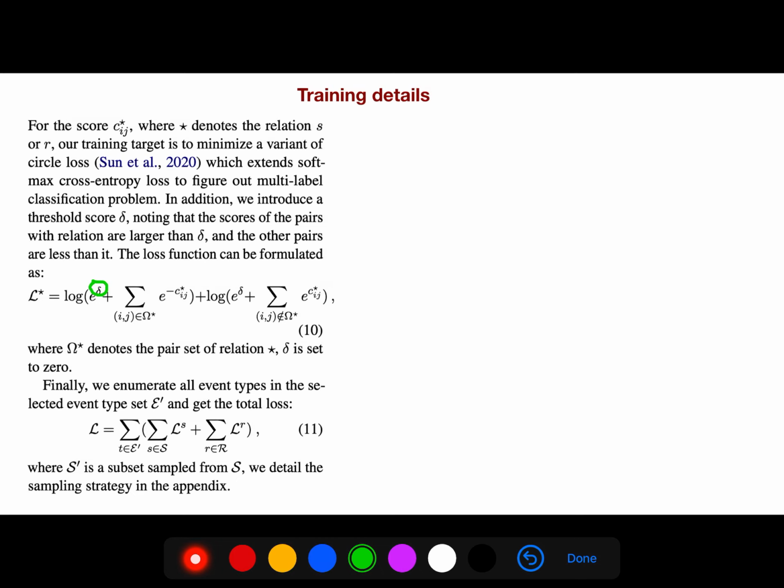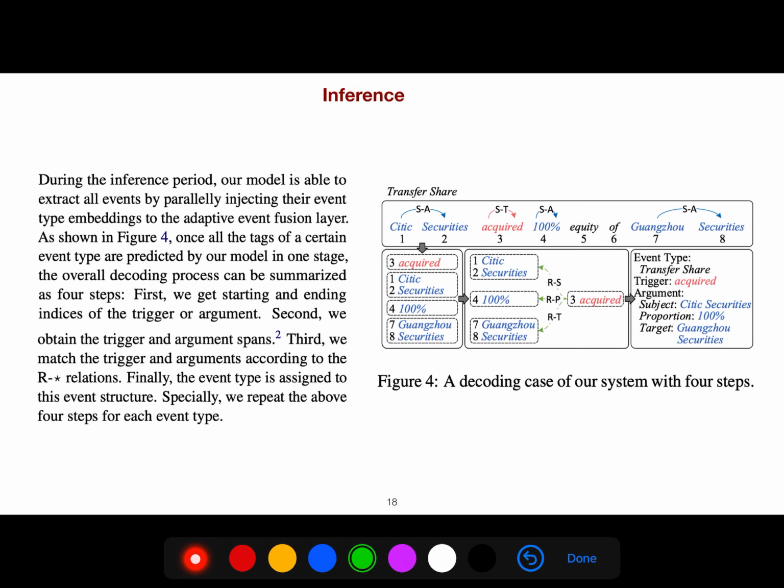The loss function can be formulated like this, where this omega star is the pair set of relations and delta is set to 0. So we enumerate all event types in the selected event type and get the total loss. During the inference period, our model is able to extract all events by parallelly injecting their event type embeddings to the adaptive event fusion layer.